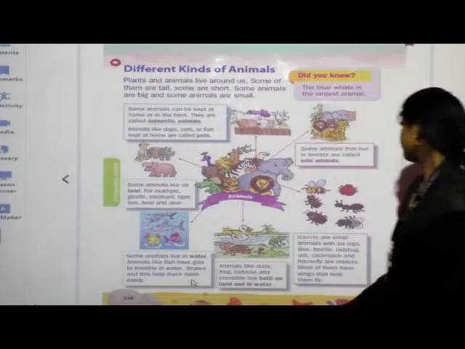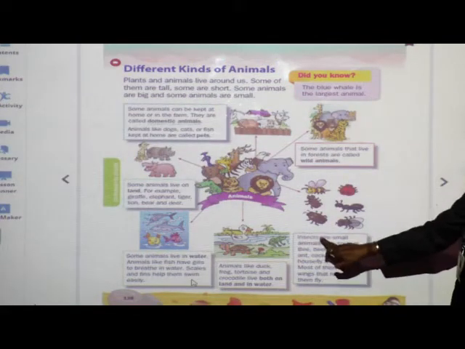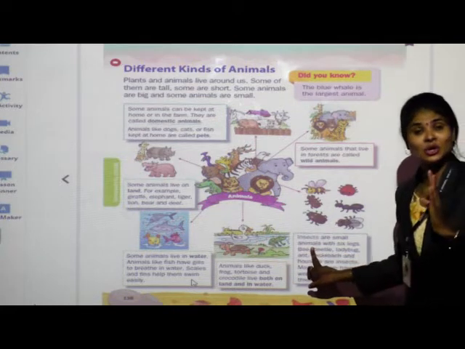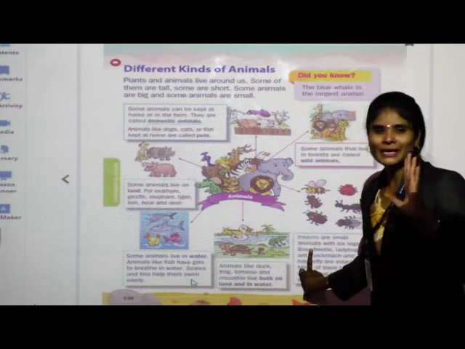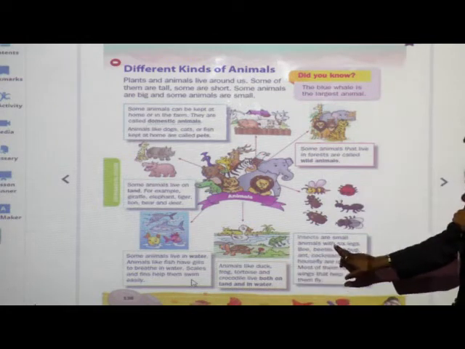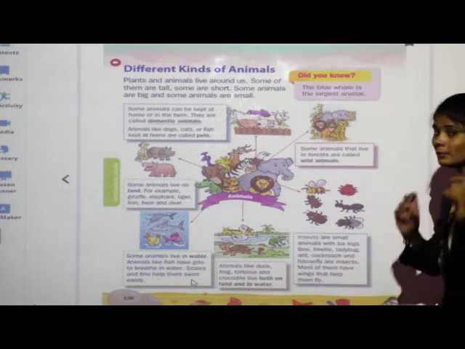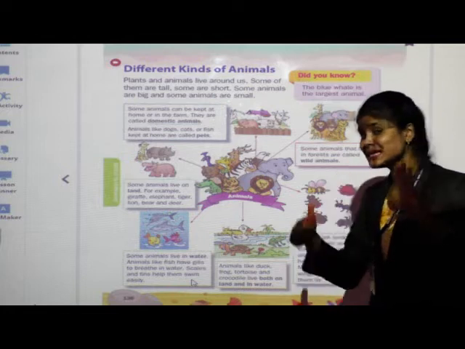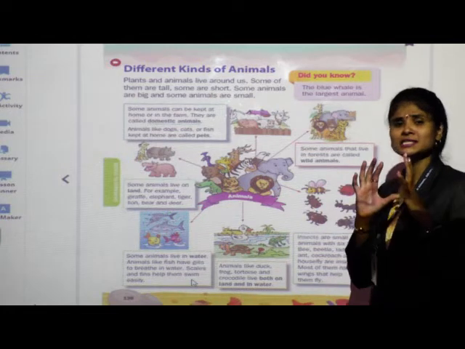Next see, insects are small animals. Insects are also animals, but in size they are very small. How many legs do insects have? Insects have 6 legs and they are very small animals.